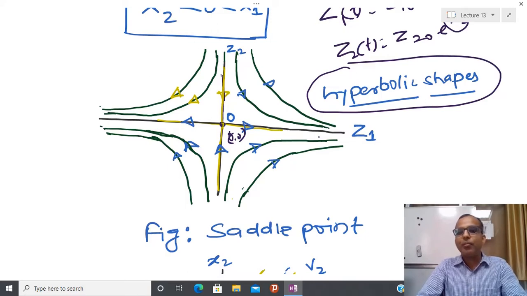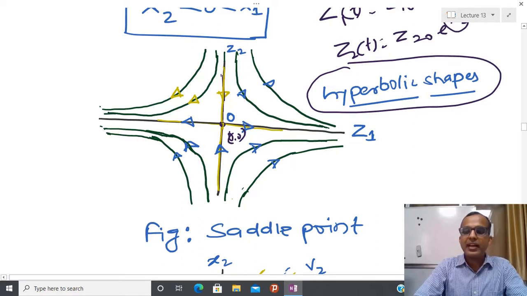If both are positive, then we will diverge. If one is positive and one is negative, again I will converge in one direction but finally diverge in another direction. So we again have unstable behavior.